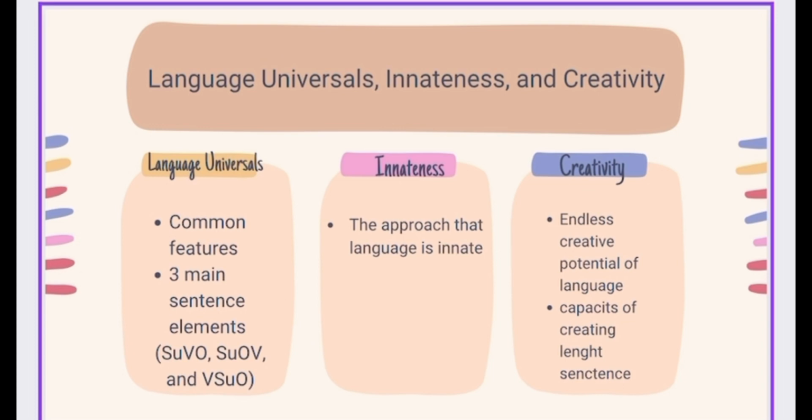Creativity in language. There are two main aspects. One of them is the endless creative potential of language. Human language has the ability to generate sentences, even inventing new words that haven't been used before. Language is unlimited. The second one is the capacity of creating long sentences. Infinite sentences are possible. Language allows for the construction of sentences by adding more components. However, real-world sentences are generally constrained by practical considerations.